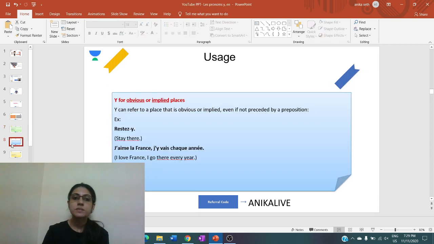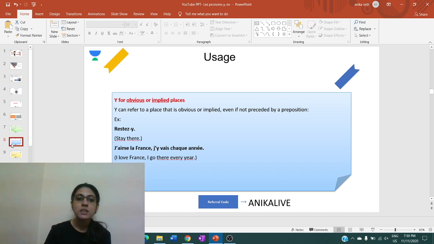Then next, for obvious or implied places. The second case where pronoun y is used is for obvious or implied places. So what does this mean? Y can refer to a place that is obvious or implied even if not preceded by a preposition. So, even if in a sentence we know what place we are talking about, and even if the preposition is not there, still this pronoun can replace that place.